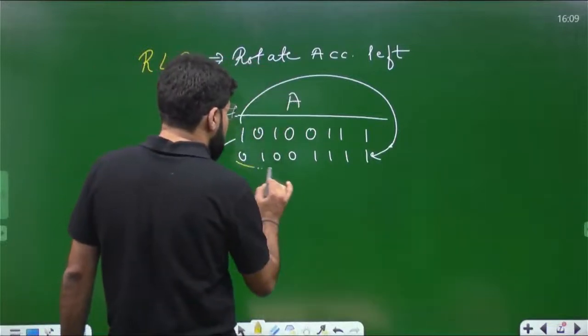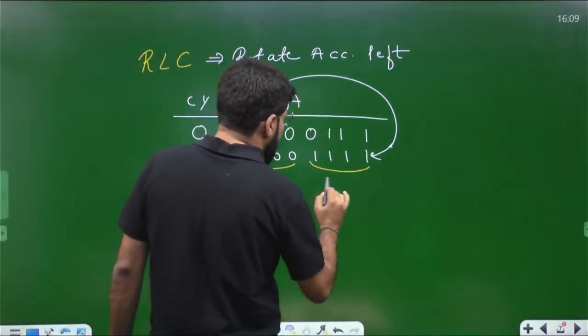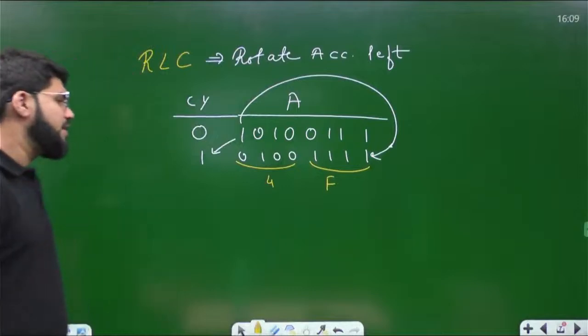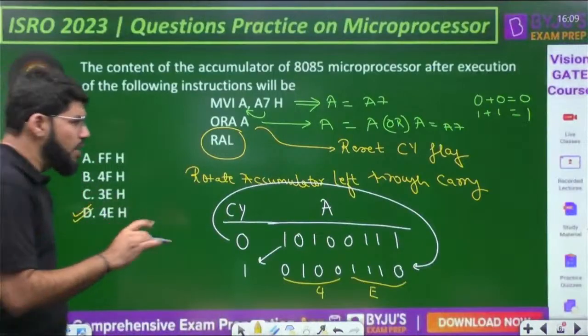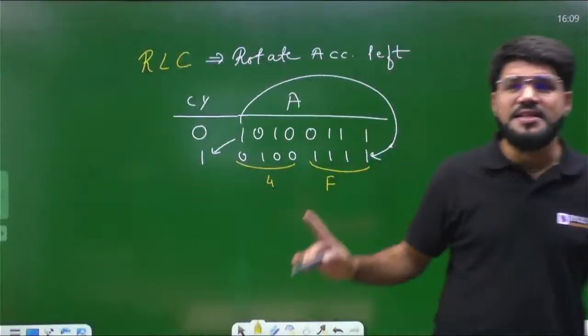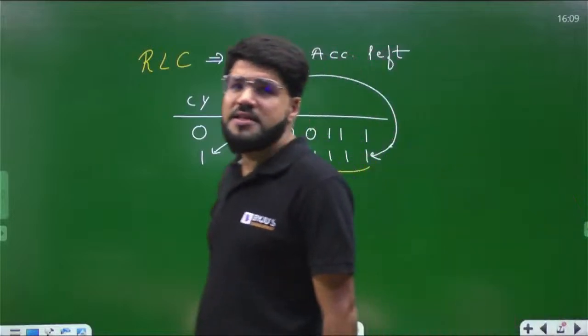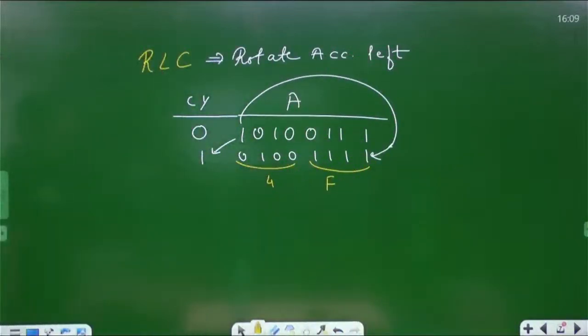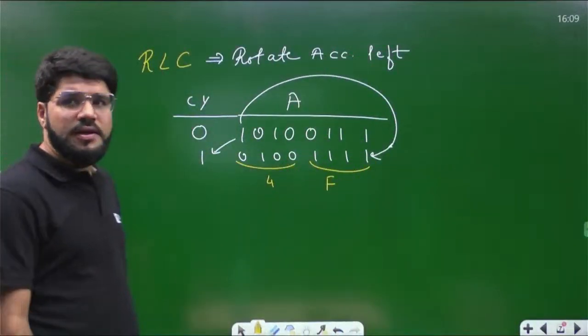So what is the answer now? 0100, that is 4. 1111, that is F. The answer will be 4F in that case. Our original answer is 4E, but if it was RLC, then the answer will be 4F. Okay, let us move ahead to the next question.